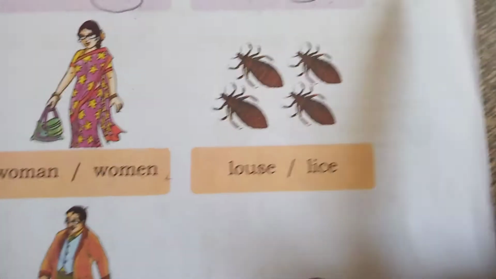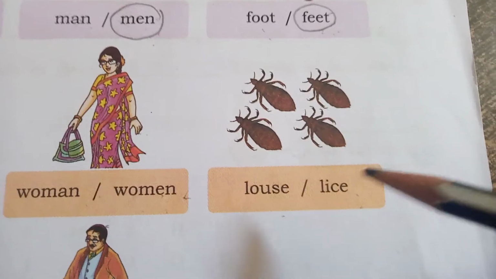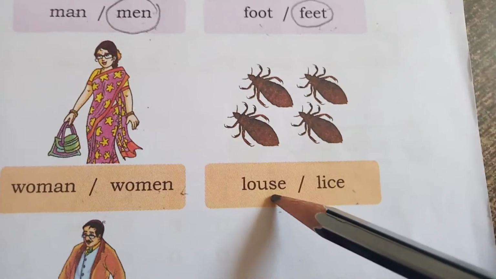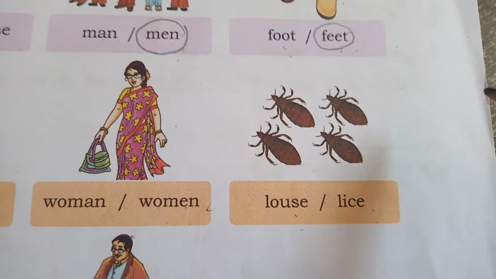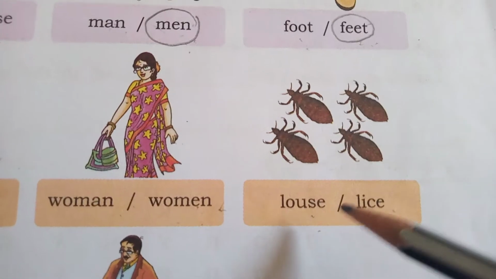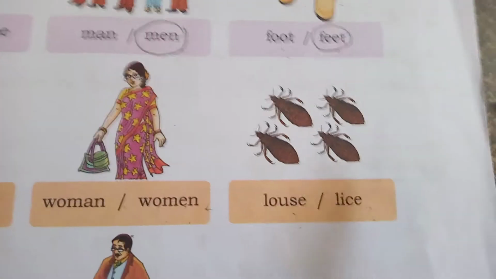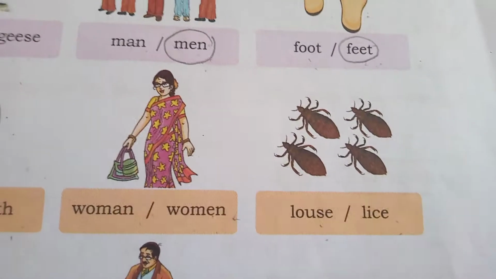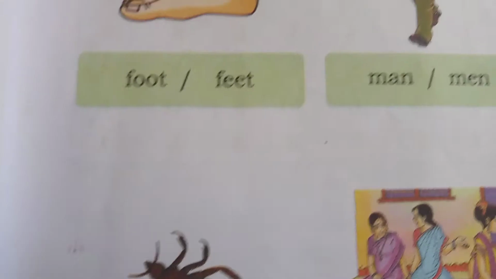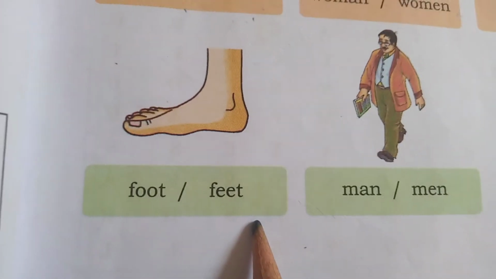Next here, loves, lives. Yes, loaf is a singular word. Loaves is a plural word. Which word is suitable for the picture? You have to circle. Here more than one is given. So which one do you have to circle? Circle correctly. Next, foot, feet.